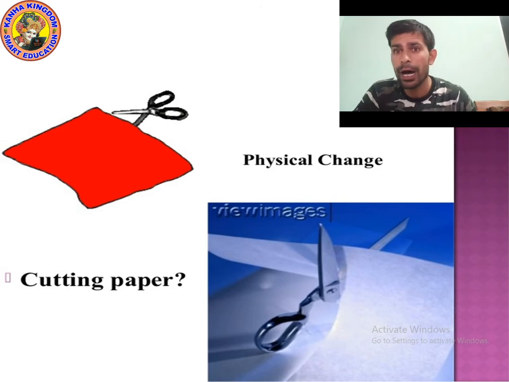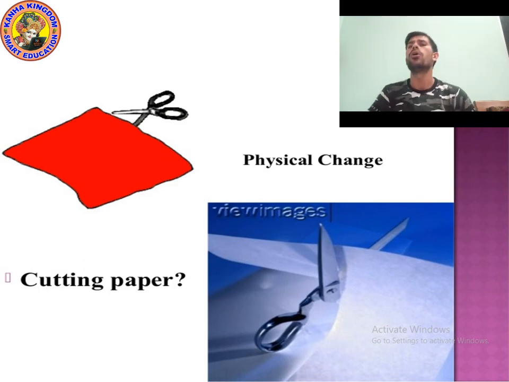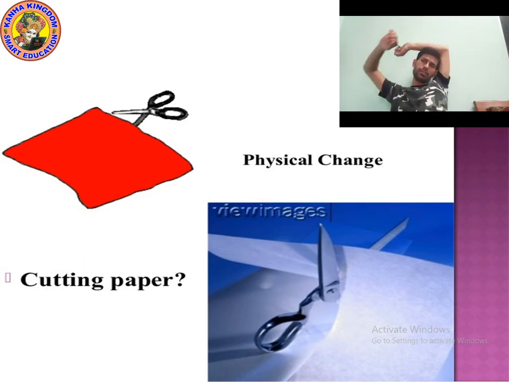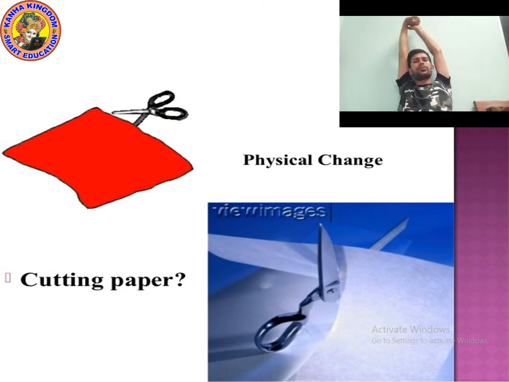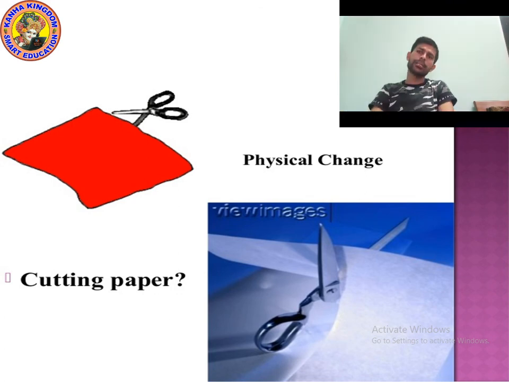So when you are cutting the paper, what is happening? Tell me kids, which physical property is changing while cutting the paper? Only shape is changing. You can cut the triangular shape paper into rectangular shape paper.